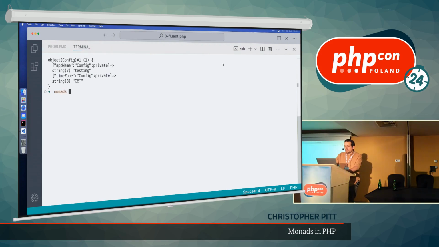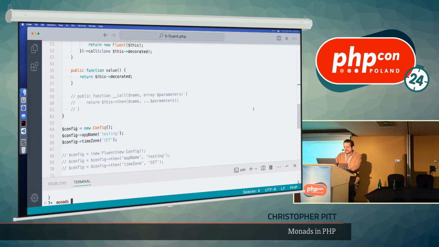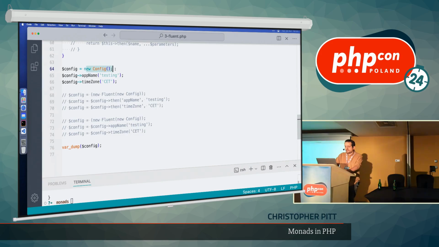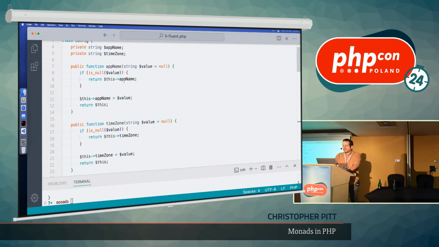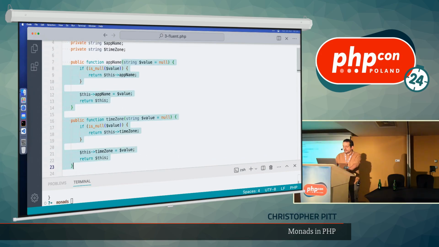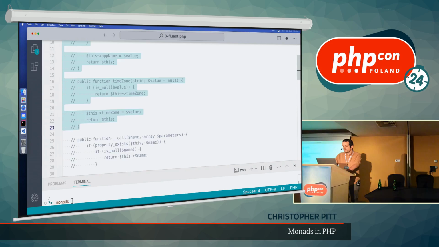So, where I create an instance of this, I'll just scroll down to. I make a new config. I call my fluent getter setter method with a value. Both of them, in fact. Config is sorted, right? But I don't want to have to keep on making a new fluent method every time I want to set these values on this class.